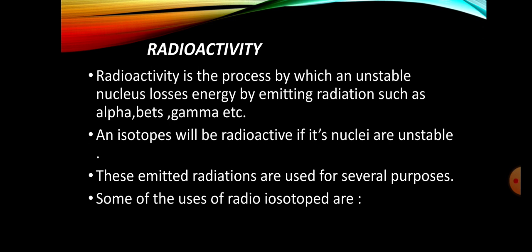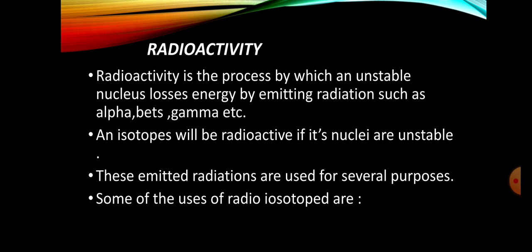An isotope will be radioactive if its nucleus is unstable. These emitted radiations, like alpha, beta and gamma, are used for several purposes, for the treatment of different diseases.